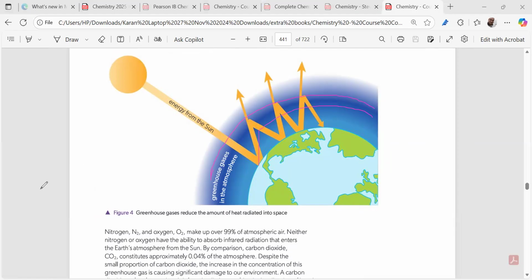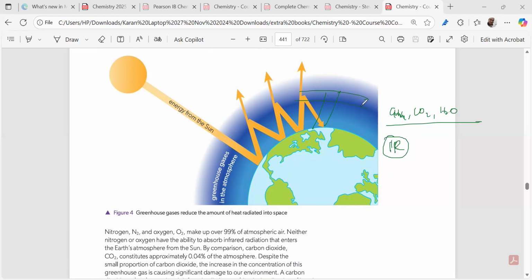Now, there are three greenhouse gases. One is methane, one is carbon dioxide, and one is water vapor. These are the three greenhouse gases we have. These greenhouse gases are very important. Why? Because they absorb the IR radiation, which is reflected back from the Earth's surface. The Sun radiates many kinds of electromagnetic radiation, but these greenhouse gases absorb the IR radiation